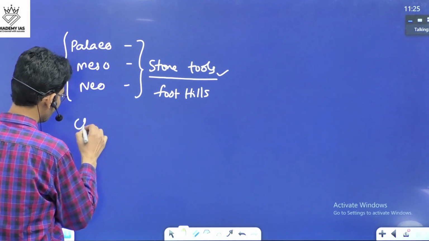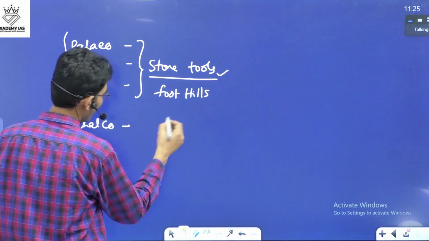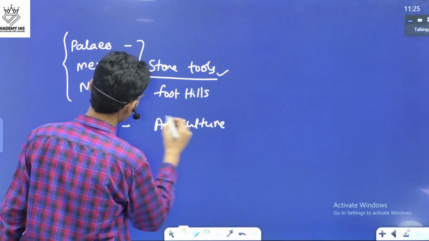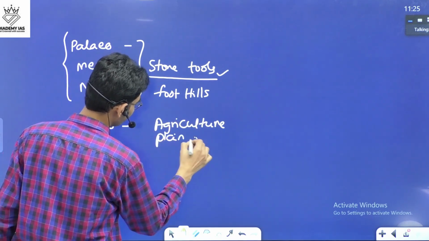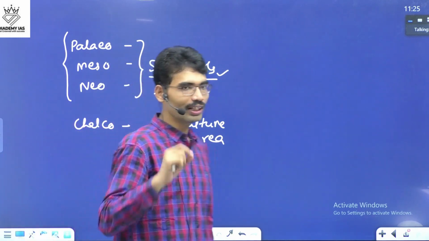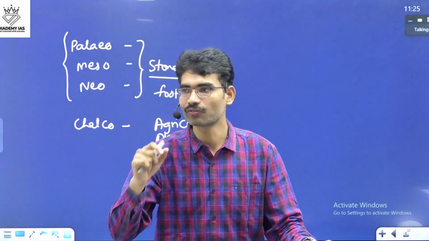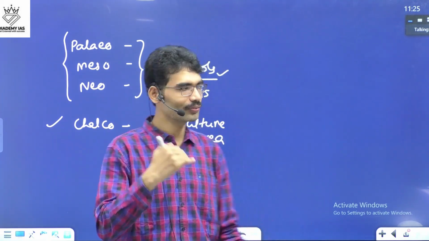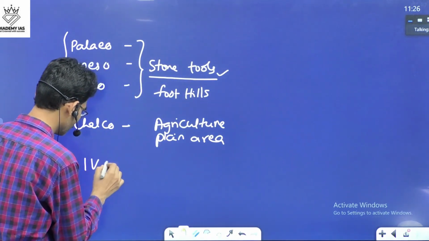Now come to Chalcolithic. Copper they used, agriculture, gradually they moved to the plain area. And wherever these plain areas are there, you will find these kind of settlements. And after that, Indus Valley civilization.